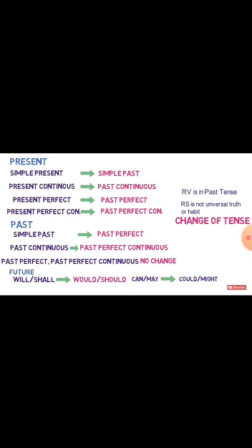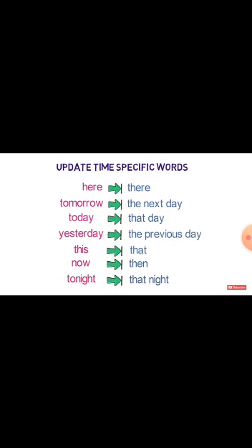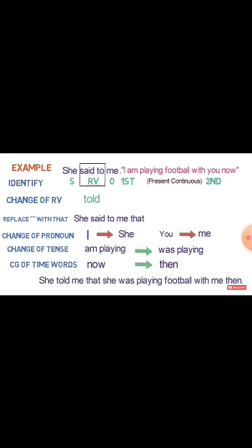If the reporting verb is in past tense, and your reported speech is not a universal truth or habit, then the tense will be changed. If your reported speech is a universal truth or habit, then the tense will remain the same. Now some words showing nearness will change into distance words. Here will change into there, tomorrow into the next day, today into that day, yesterday into the previous day. This will change into that, now into then, tonight into that night.